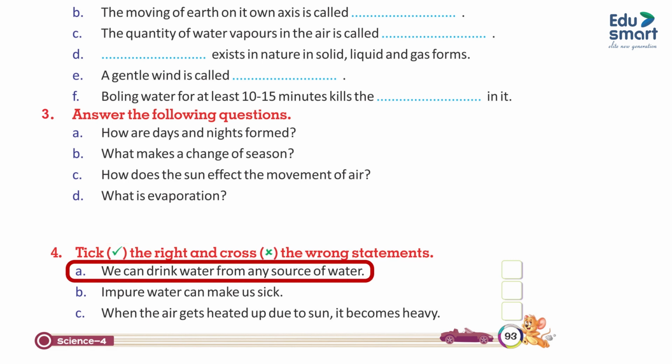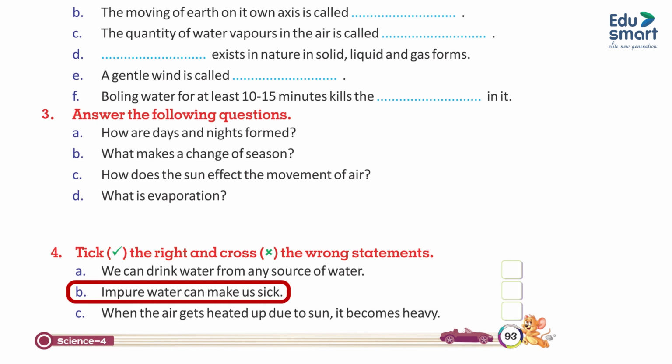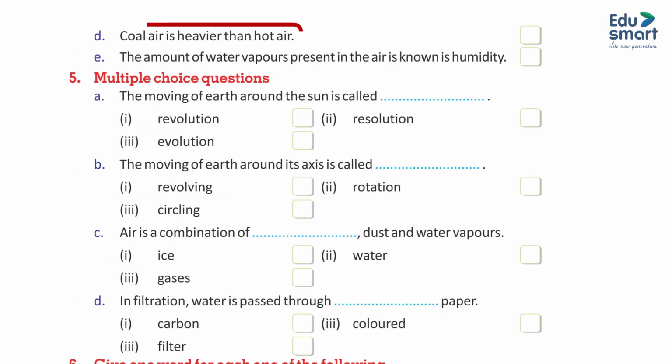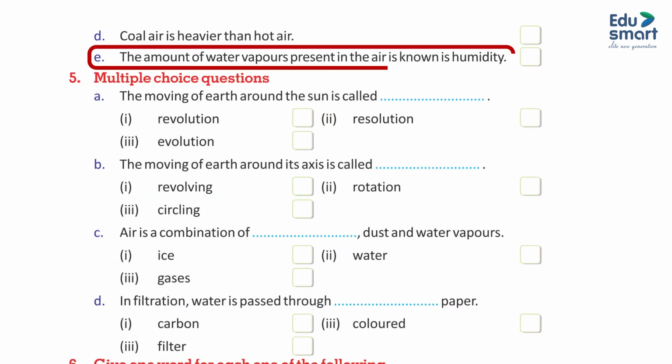A. We can drink water from any source of water. B. Impure water can make us sick. C. When the air gets heated up due to sun, it becomes heavy. D. Cold air is heavier than hot air. E. The amount of water vapors present in the air is known as humidity.